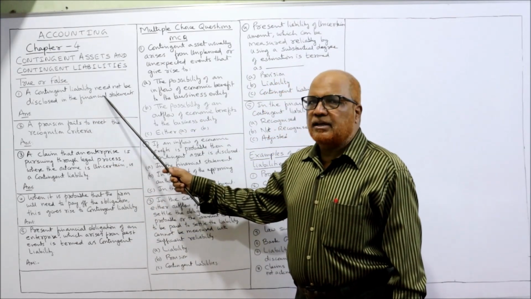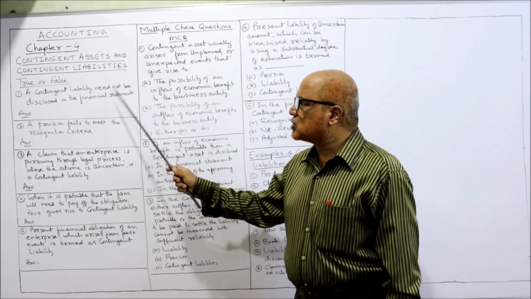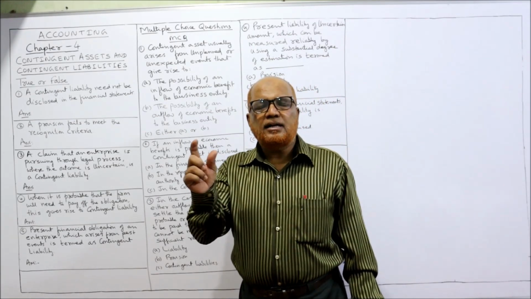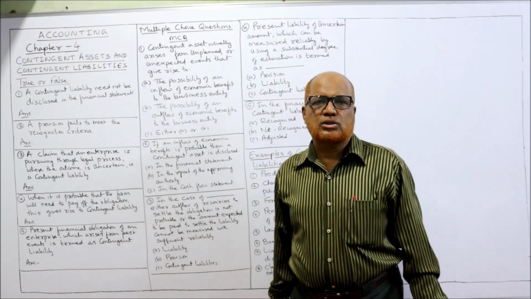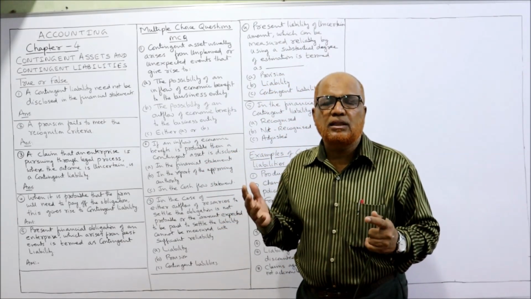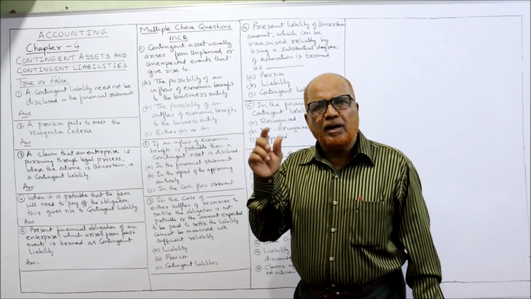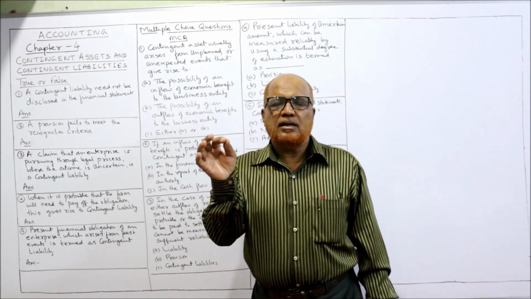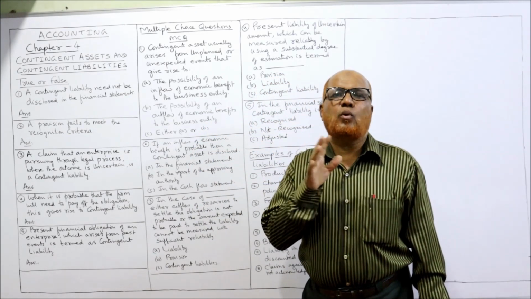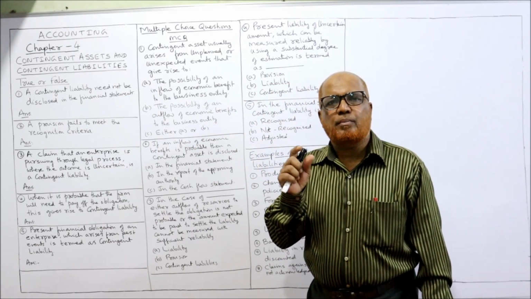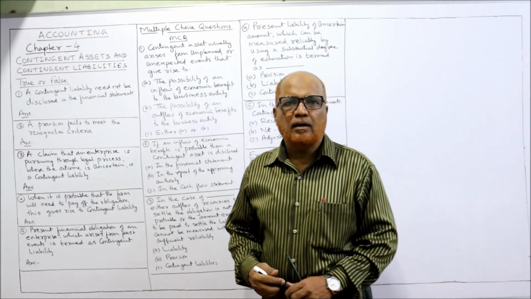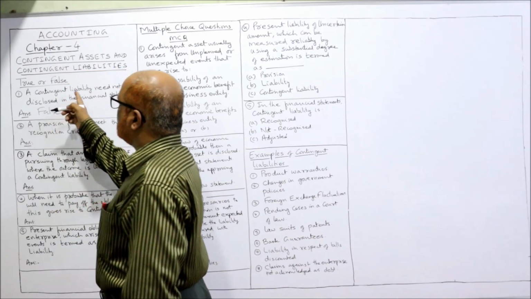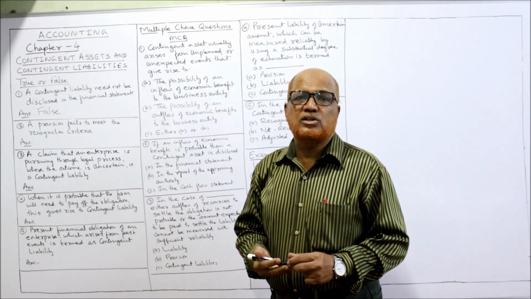A contingent liability need not be disclosed in the financial statements. It is false. The contingent liability must be disclosed by the approving authority in the report. It should not be recognized. It should not be adjusted in the financial statement. But a contingent liability should be reported by a note by the approving authority. So the first question is false. It says it need not be disclosed, but it is to be disclosed.